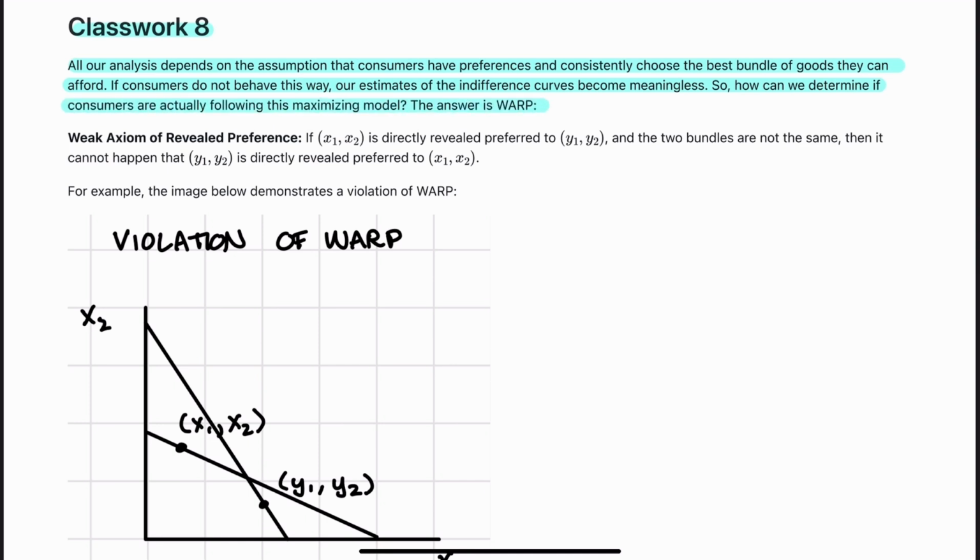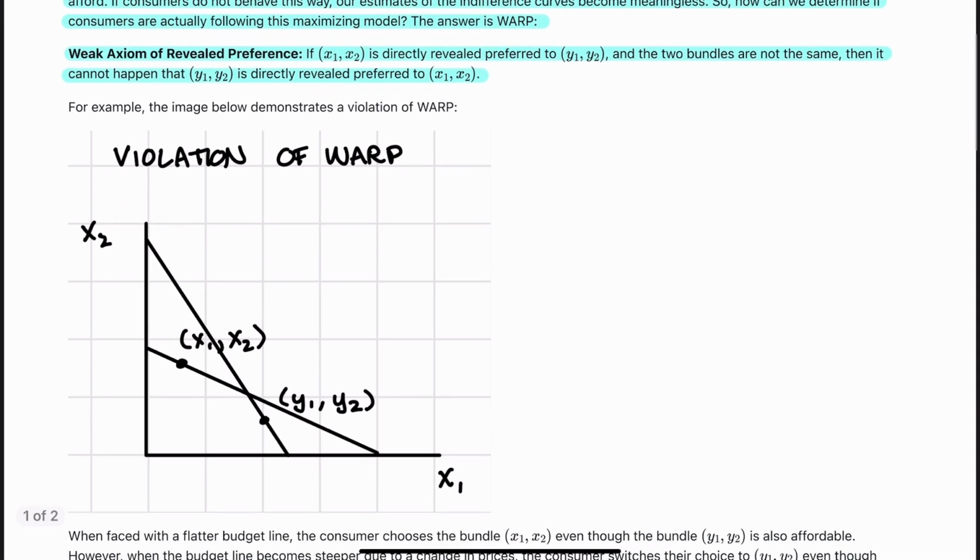The answer is WARP, the weak axiom of revealed preference. If x1, x2 is directly revealed preferred to y1, y2, and the two bundles are not the same, then it cannot happen that y1, y2 is directly revealed preferred to x1, x2. So here's my example in this picture. This would be a violation of WARP.